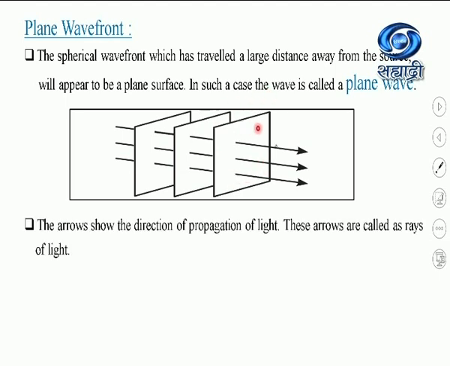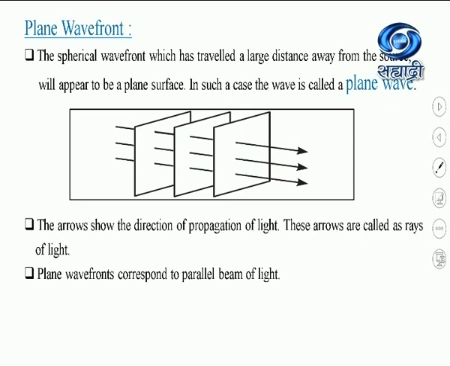The perpendiculars which are drawn to the wavefronts show the direction of propagation of light. So here the arrows which are drawn show the direction of propagation of light, and these arrows are called the rays of light. So from here we can understand that the wavefronts and the rays of light are always perpendicular to each other. You can see that these rays are parallel to each other, and therefore plane wavefronts correspond to a parallel beam of light.